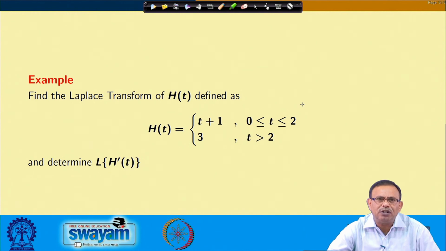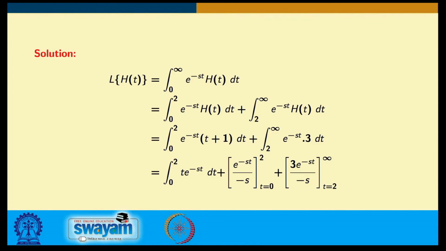First I have to find the Laplace transform of h t, then only I can go for the Laplace transform of h dash t. This I have to break into two parts, 0 to 2 plus 2 to infinity, because the function is defined like that. In the first part the value of h t is t plus 1, whereas in the second part the value of the function is 3.